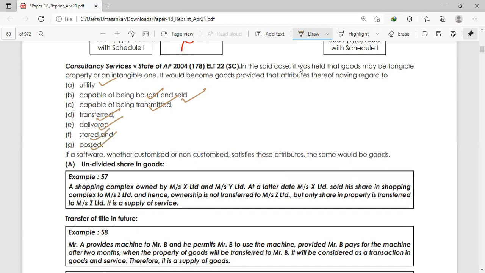If a software, whether customized or non-customized, satisfies those attributes, then it will be goods. So for customized or non-customized, you need to see these factors. If these factors are satisfied, then it will be goods.